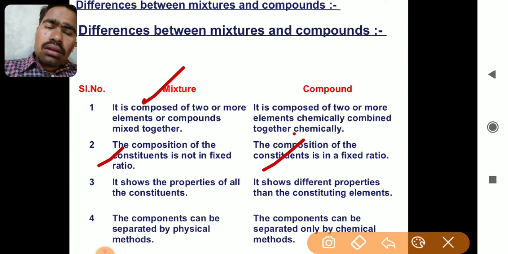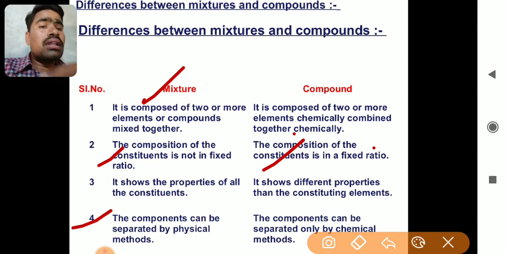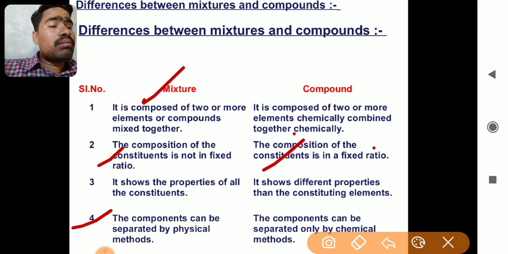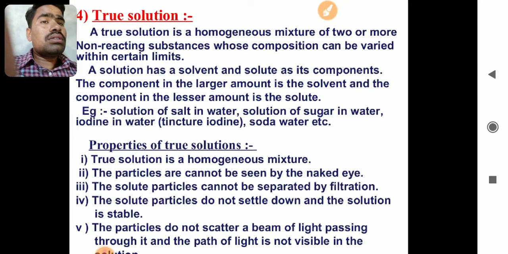Okay, but in the compounds it shows different properties than the constituent elements. कंस्टिट्यूएंट एलिमेंट की प्रॉपर्टी अलग होती है, जो बनने के बाद जो कंपाउंड बनता है उसकी प्रॉपर्टी अलग होती है. Next point is components can be separated by physical methods. मिक्सचर के कंपोनेंट्स you can separate by physical method, but in compounds the components cannot be separated by physical, only by chemical methods.